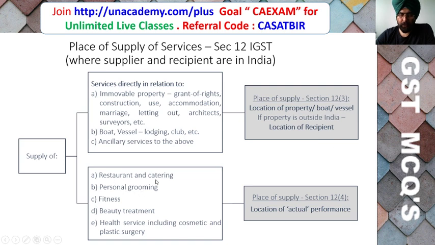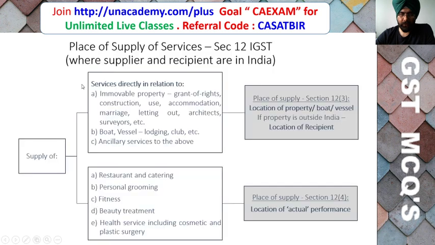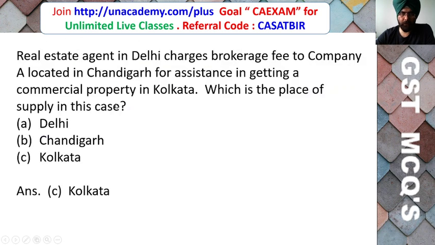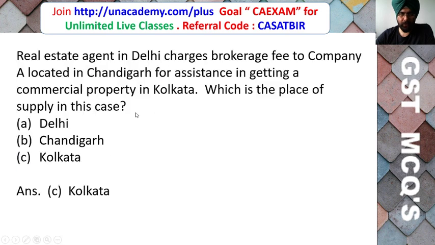In case of restaurant service, catering, personal grooming, fitness, beauty treatment, health service, the place of supply is the actual location where services are performed. So in this case, since it is a service relating to immovable property, the place of supply would be where the property is situated. Here the property is situated in Kolkata, therefore the place of supply will be in Kolkata, and the real estate agent is in Delhi, so IGST will apply. In this case, it is an interstate supply.